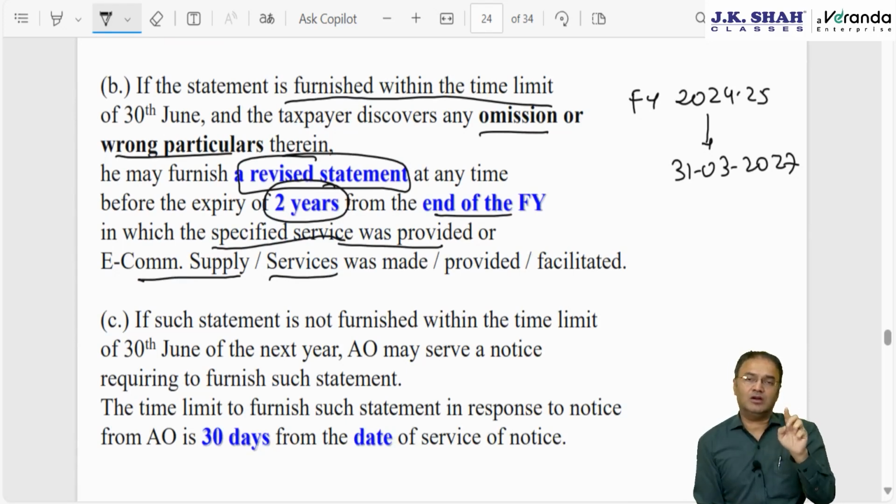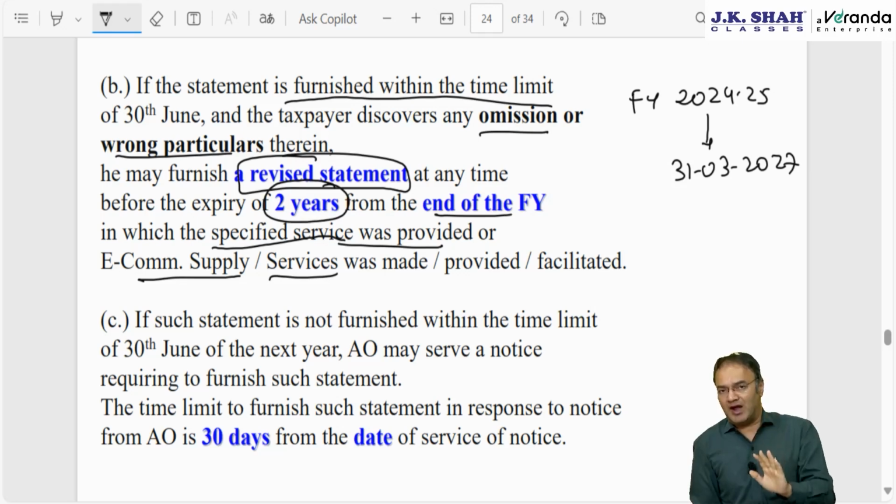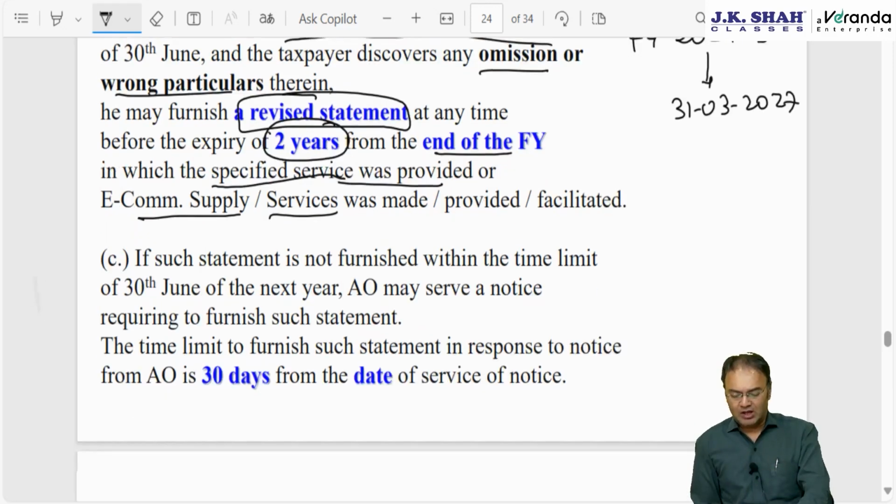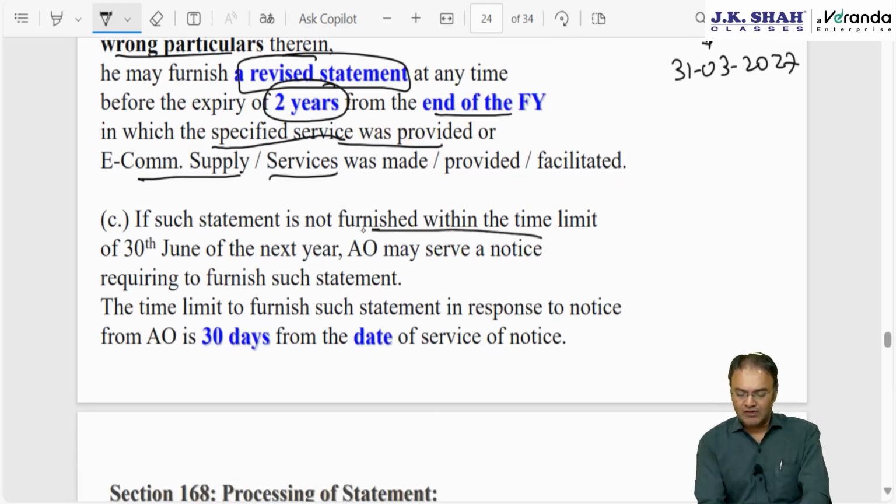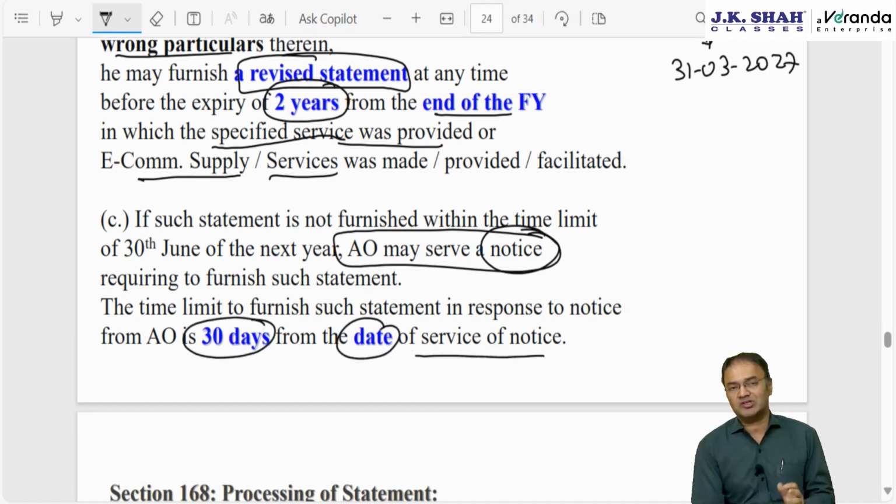But supposing the 30th June deadline is missed and it comes to the notice of the assessing officer that the given person has not yet filed the equalization levy statement, then the AO can issue a notice. If the assessing officer serves a notice, then the time limit to submit the equalization levy statement in response to the notice will be 30 days from the date of receipt of notice, that is, the date of service of notice. Otherwise, till 31st March 27 one can file.